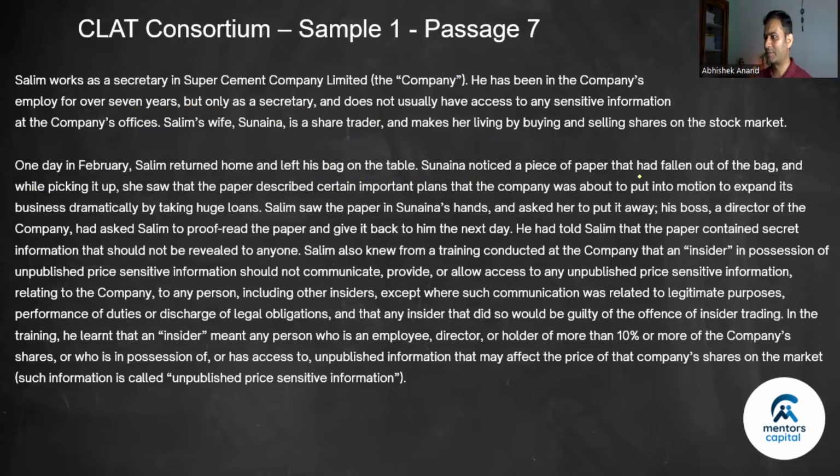Sunaina noticed a piece of paper that had fallen out of the bag, and while picking it up, she saw that the paper described certain important plans that the company was about to put into motion to expand its business dramatically by taking huge loans. Salim saw the paper in Sunaina's hands and asked her to put it away. All right. His boss, a director of the company, had asked Salim to proofread the paper and give it back to him the next day. All right. He had told Salim that the paper contained secret information that should not be revealed to anyone.